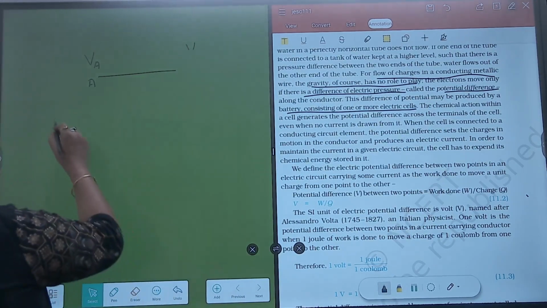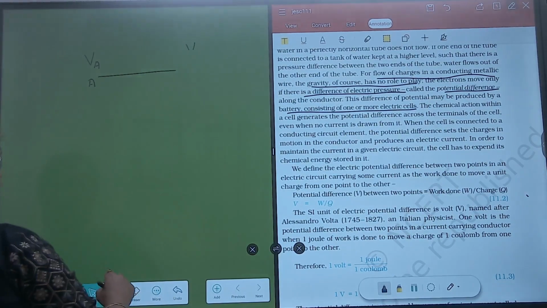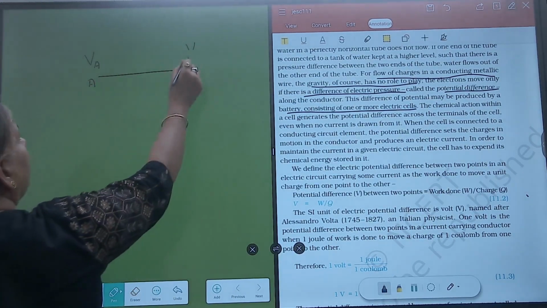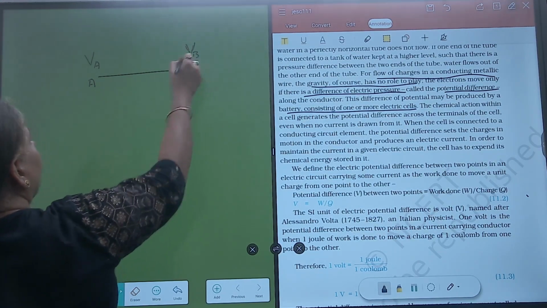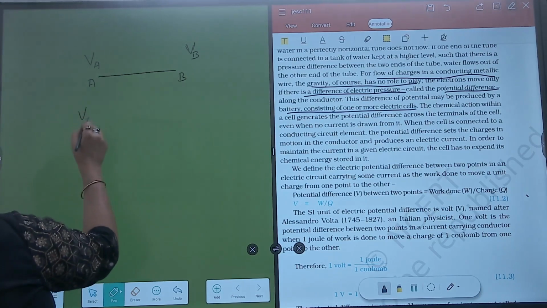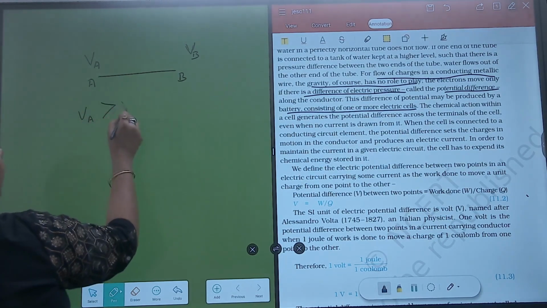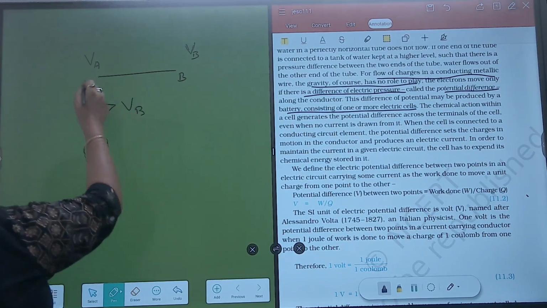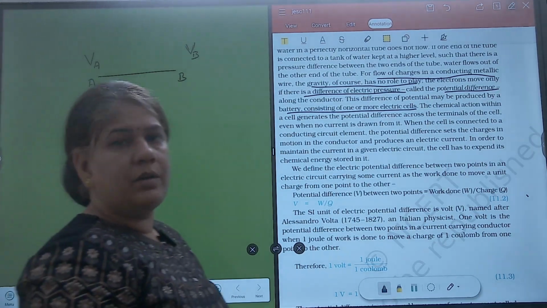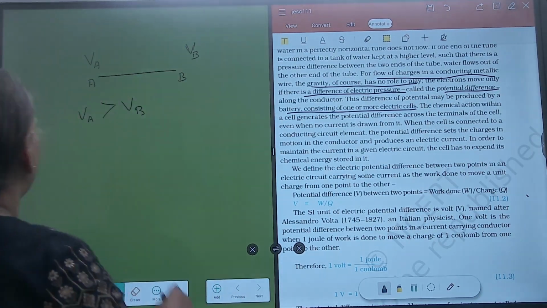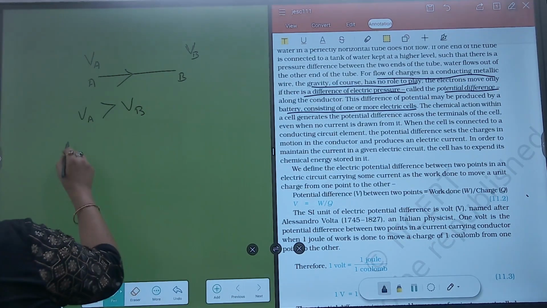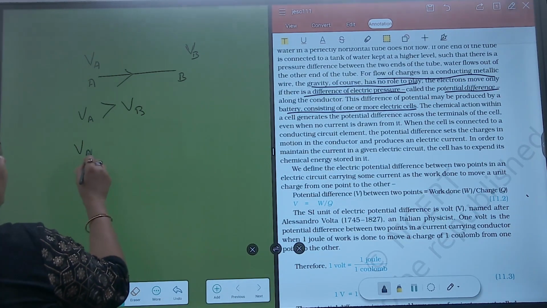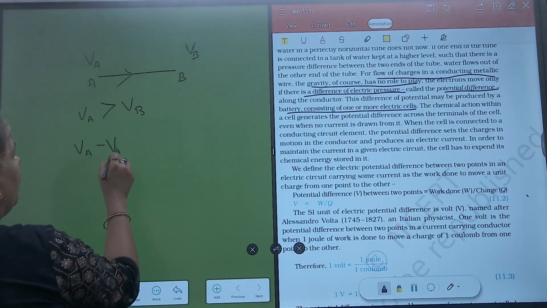So what is potential difference? If we assume that A is at higher potential than B, so if we assume that voltage at point A is higher than B, then current will flow from A to B, and we can easily find the difference of the potential.